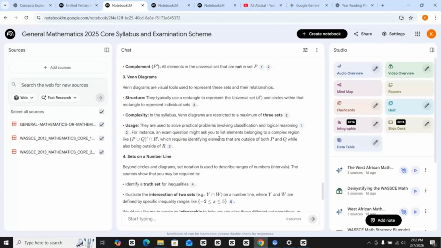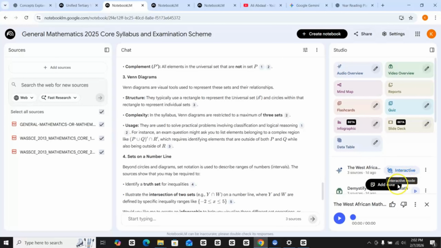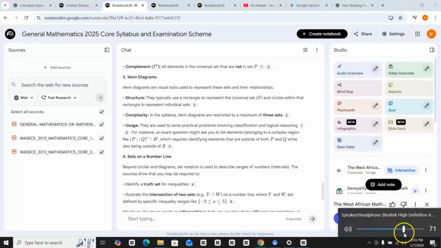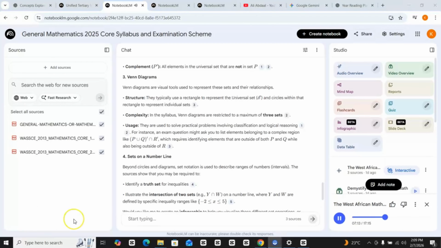If you click on this, the audio is like a podcast. Okay, so if you look at it, let me see if we can play it. So you can see, oh, don't mind my phone. So this, the recording, you can continue, you can hear a podcast, and then you can also do this. You can continue here, you can watch.